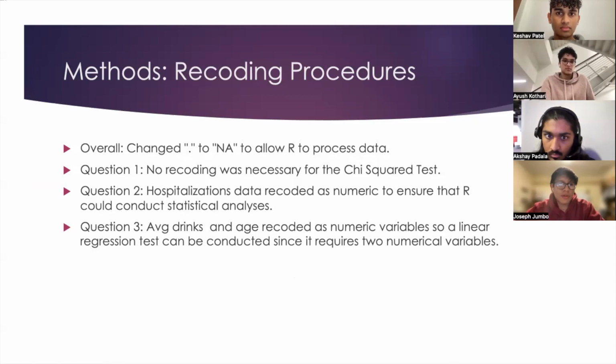So for recoding procedures, there were periods in the code, so we changed it to NA to allow for R to process the data. For question 1, there was no recoding necessary though, because we were using a chi-square test. For question 2, hospitalizations data was recoded as numeric to ensure that R could conduct statistical analysis. And same goes with question 3. Average drinks and age were seen as categorical variables in R, so they were recoded to numerical variables, so a linear regression test can be conducted since it requires two numerical variables.